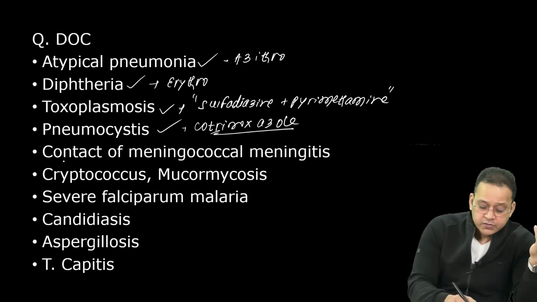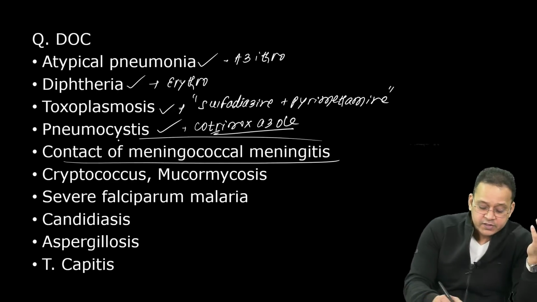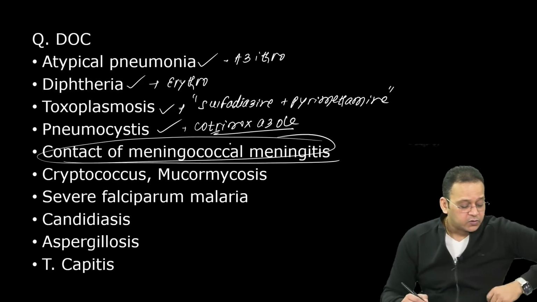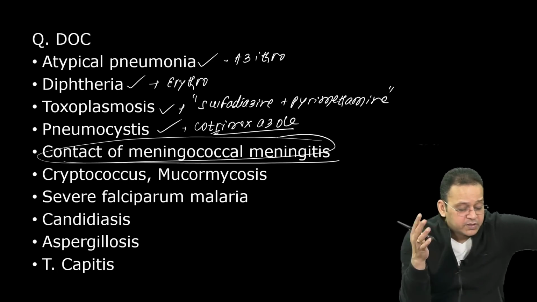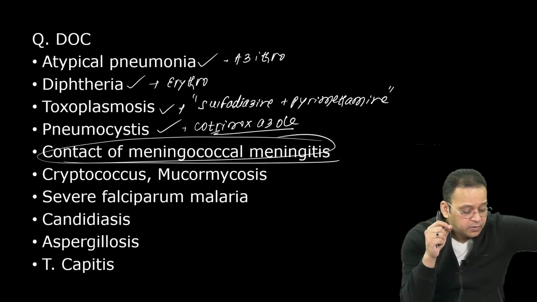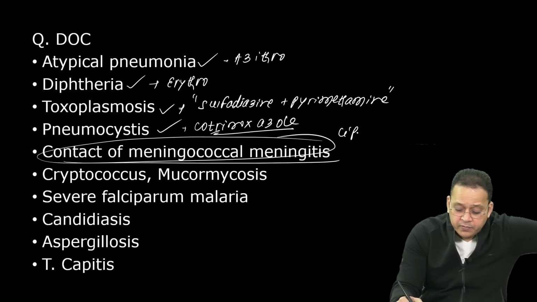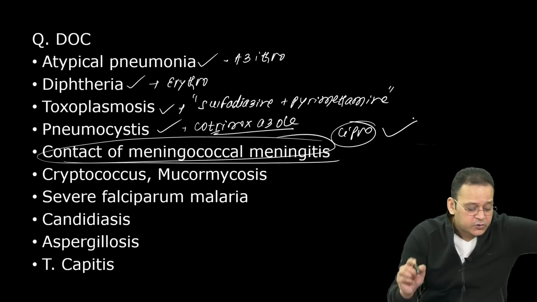What is the drug of choice for a contact of meningococcal meningitis? It is a frequently asked MCQ. Come on, quickly. This question has been asked many times in your exams. Contact of meningococcal meningitis. Very good. Cipro. Rifampicin will not be the answer. Rifampicin is no longer the answer.